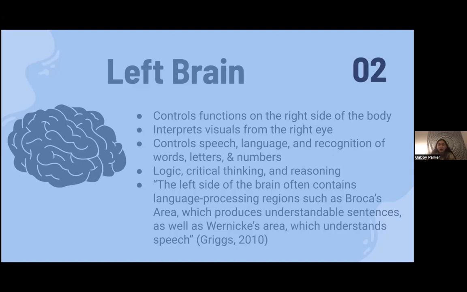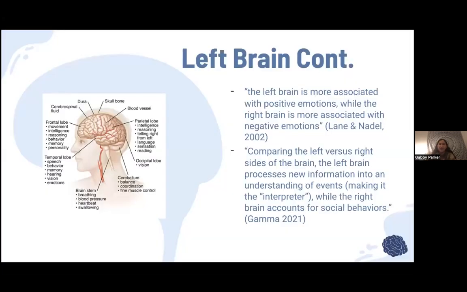According to an article called Left Brain versus Right Brain by Eagle Gamma, the left side of the brain often contains language processing regions such as Broca's area, which produces understandable sentences, as well as Wernicke's area, which understands speech, which you will learn a little bit more about later. To continue, here's a diagram of the left side of the brain, kind of showing which lobes have which controls over the brain.